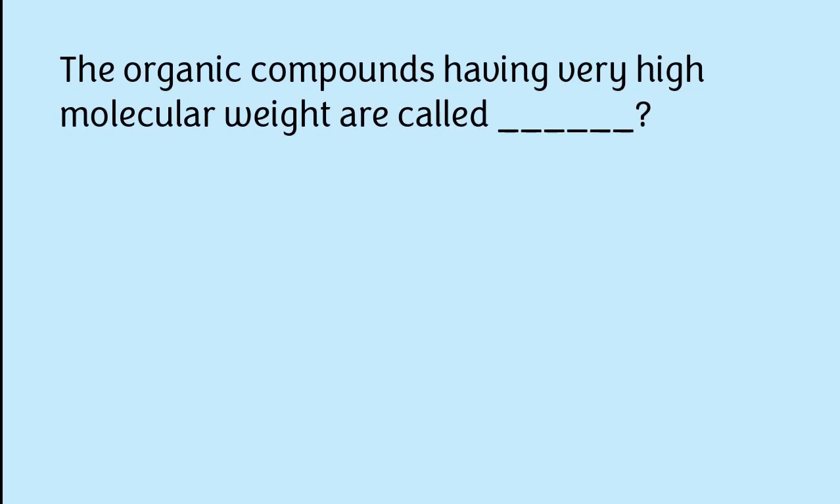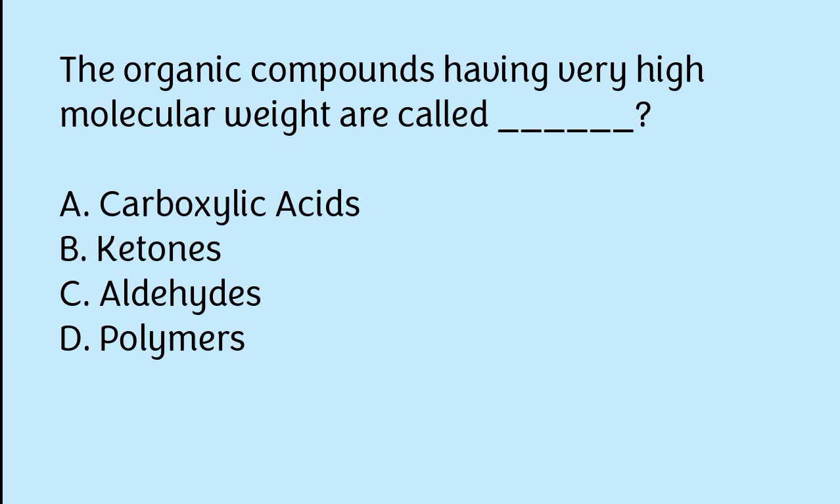The organic compounds having very high molecular weight are called: carboxylic acids, ketones, aldehydes, polymers. The correct answer is option D. The organic compounds having very high molecular weight are called polymers.